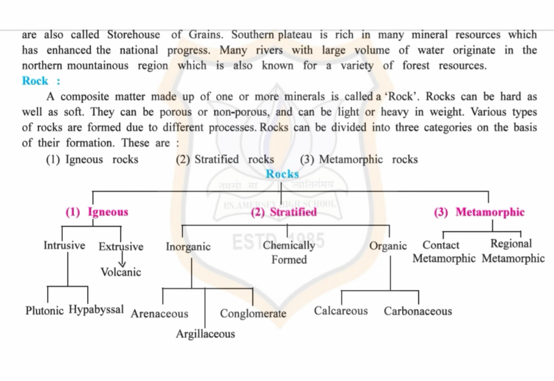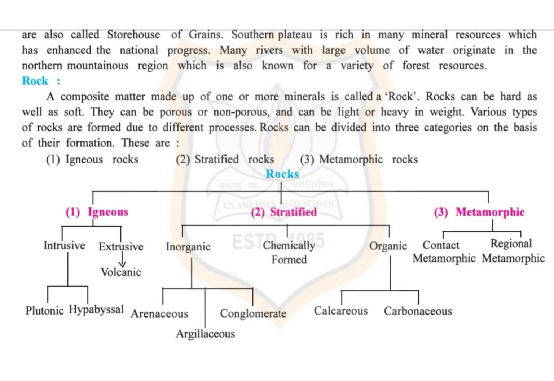They can be porous or non-porous and can be light or heavy in weight. Various types of rocks are formed due to different processes. Rocks can be divided into three categories on the basis of their formation. These are igneous rocks, stratified rocks, and metamorphic rocks.